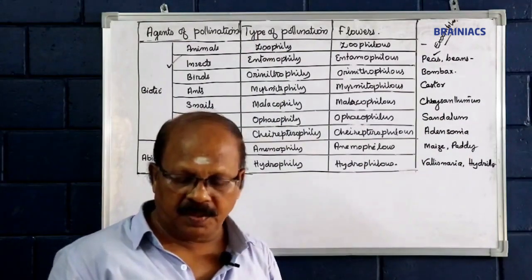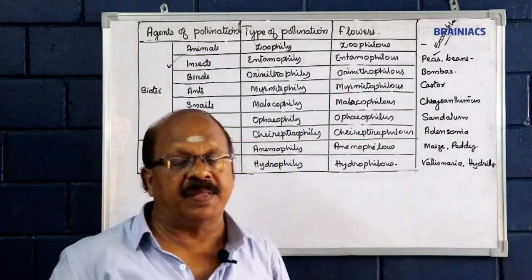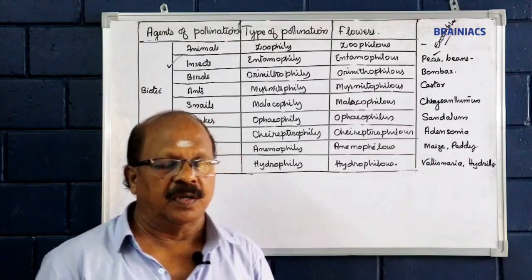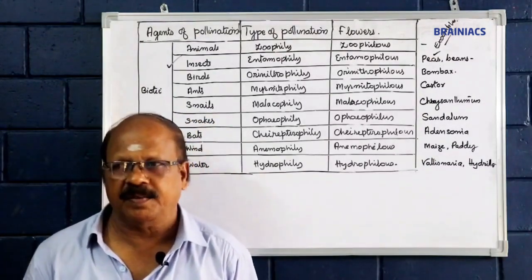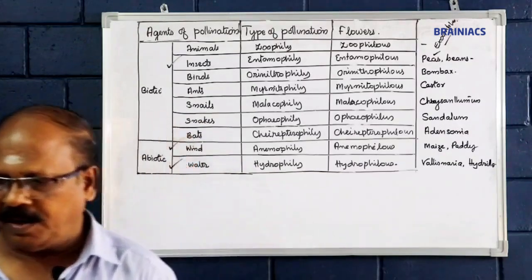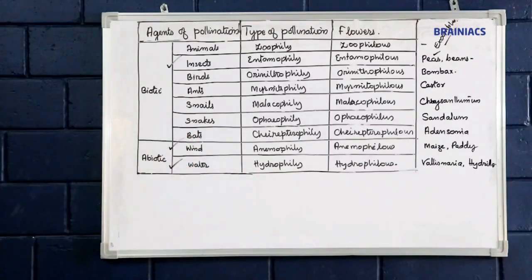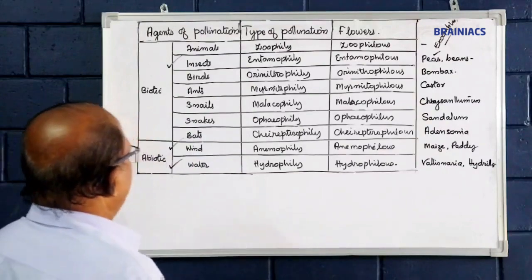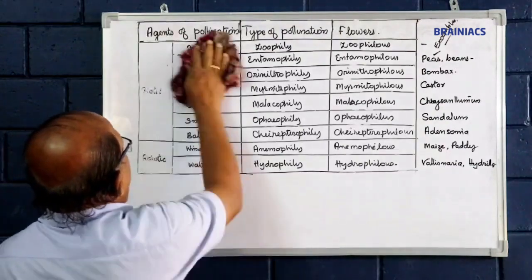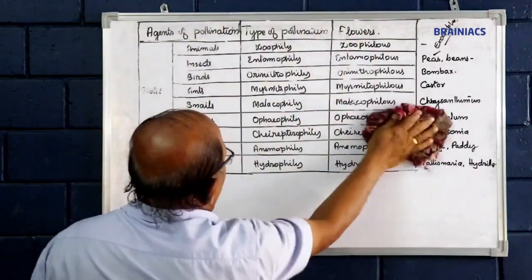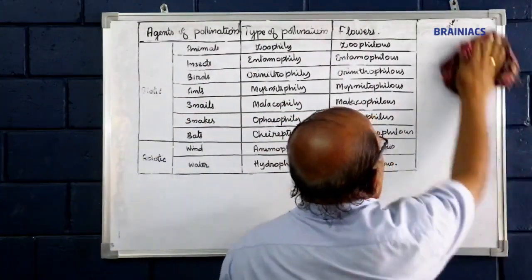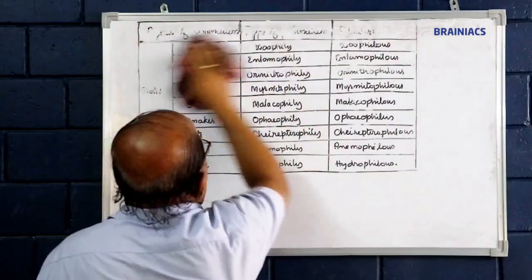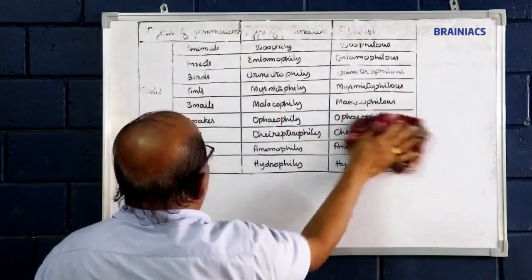Next, there are some adaptations for different kinds of pollination, especially the flower as well as the plants have some adaptations to do pollination. So, what are the adaptations of anemophilous flower, entomophilous flower?